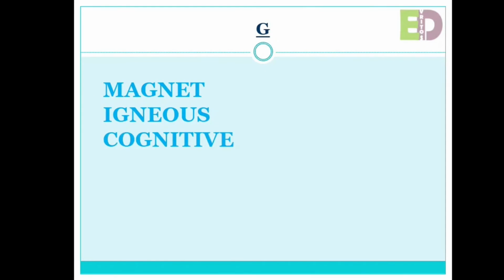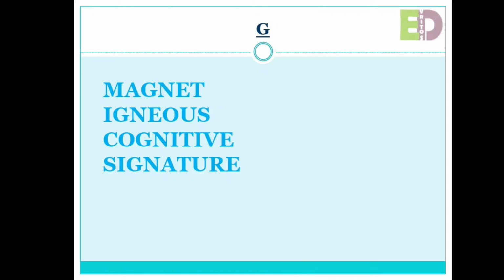So G is pronounced in a few words like magnet, igneous, cognitive, signature. So these are a few exceptions. G will be pronounced very clearly in these spellings.